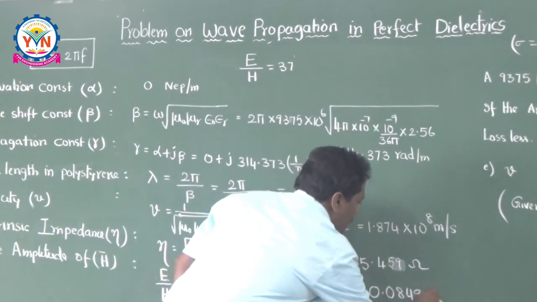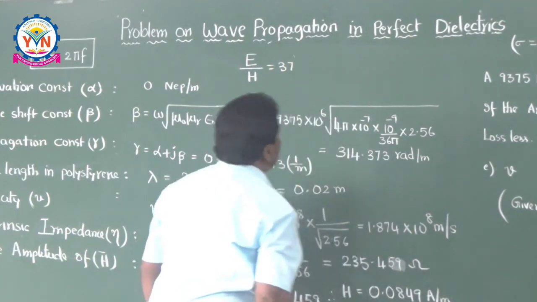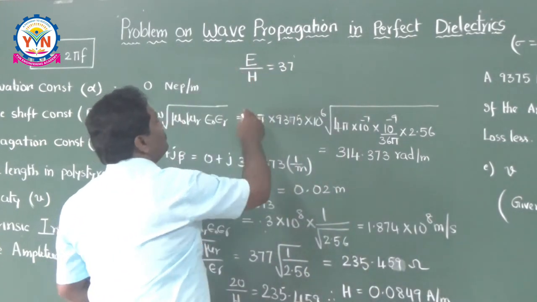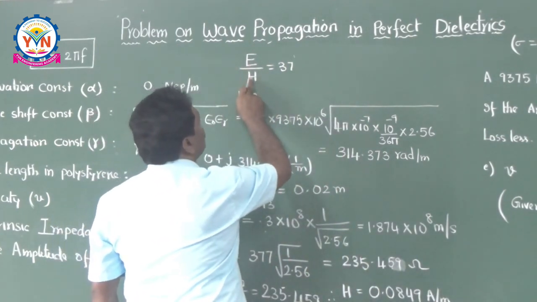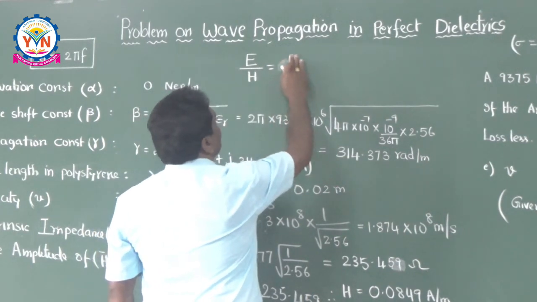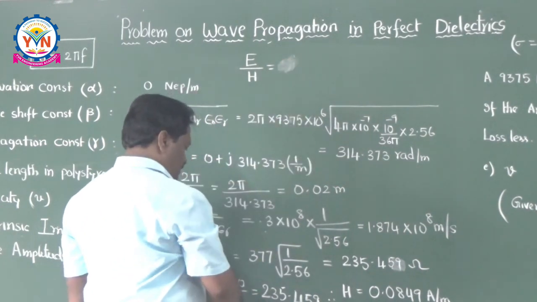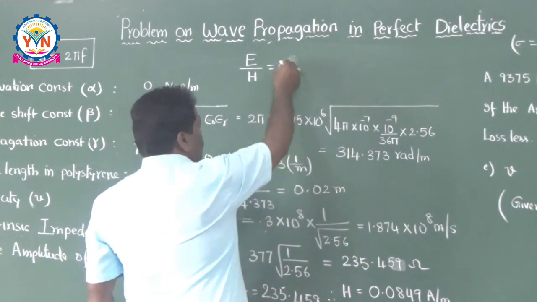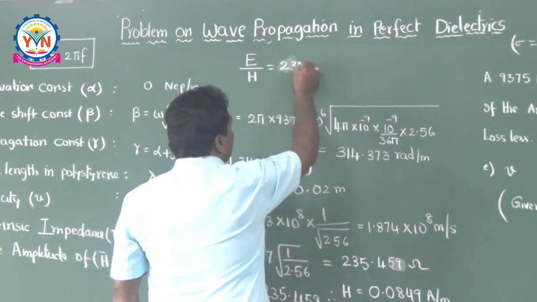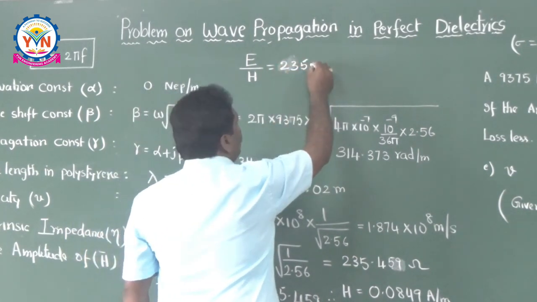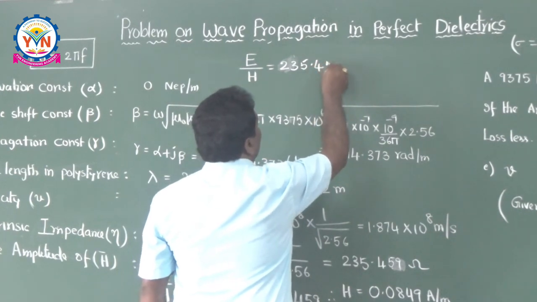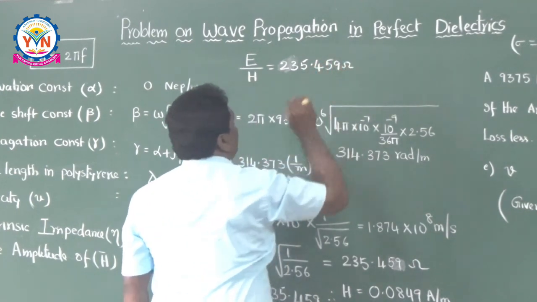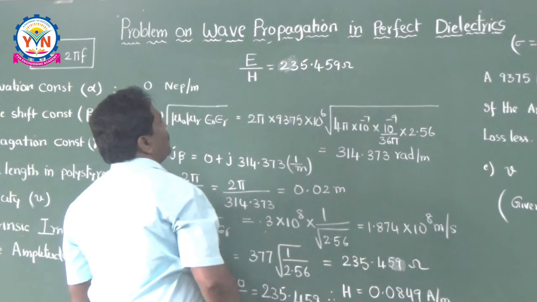0.0849 amperes per meter. So, for visibility, E by H is equal to 235.459 ohms.